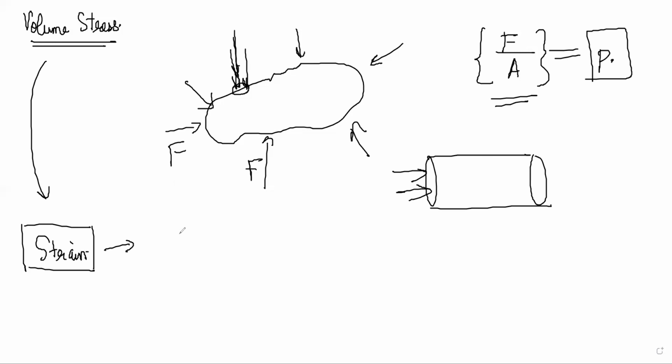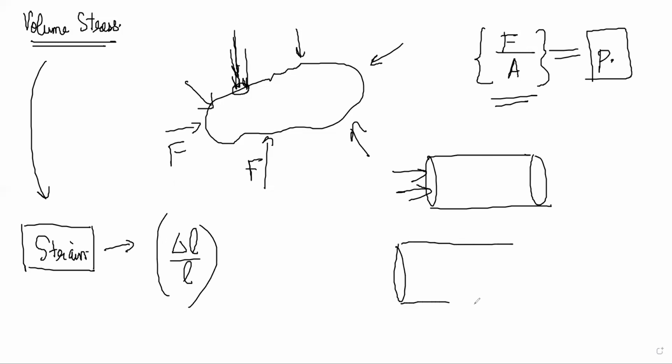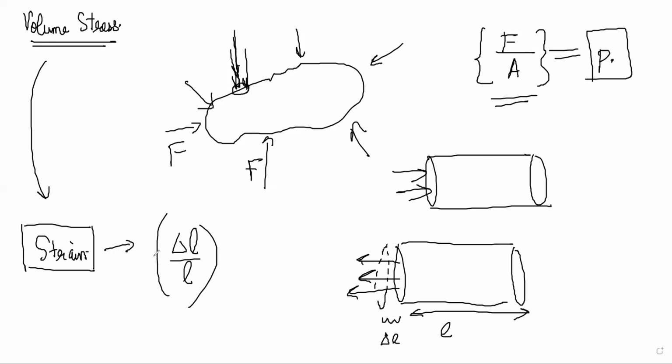The way we measure that reaction is del L by L, if it was longitudinal stress, which was pulling or pushing a body. Suppose this was the stress. After some time, the body could be stretched like this. So this is the del L and this was the original length. Strain is a measure of how effective that force was in making a deformation in the body. If strain is high, that means the body was easily stretched or deformed a lot. So strain is this for longitudinal stress.